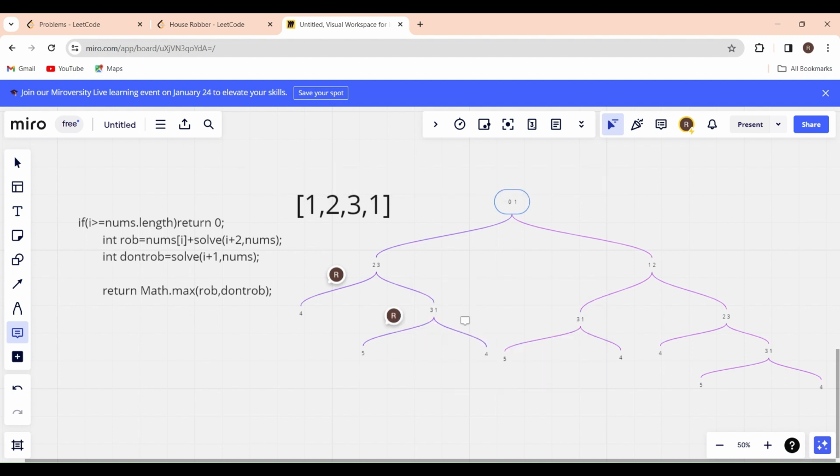So if I don't want to rob this house, I can go to the adjacent house, right? If I go to the adjacent house, it will be the out of bound condition, and it will be 0 here. So it will return 0. What will be the maximum of these two? 1 will be the maximum, so I'll return 1 here. So this is the case for not robbing. So I will not include the value here.